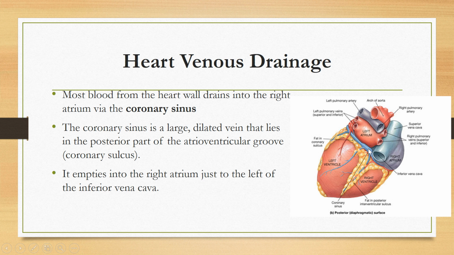So most of the blood from the heart wall drains into the right atrium of the heart via this coronary sinus. That is, the venous drainage from all over the heart comes through three different veins into the coronary sinus, and from the coronary sinus it drains into the right atrium of the heart. See here, this is the right atrium. This coronary sinus is a large dilated vein that lies in the posterior part of the atrioventricular groove, that is, the coronary sulcus or coronary groove.